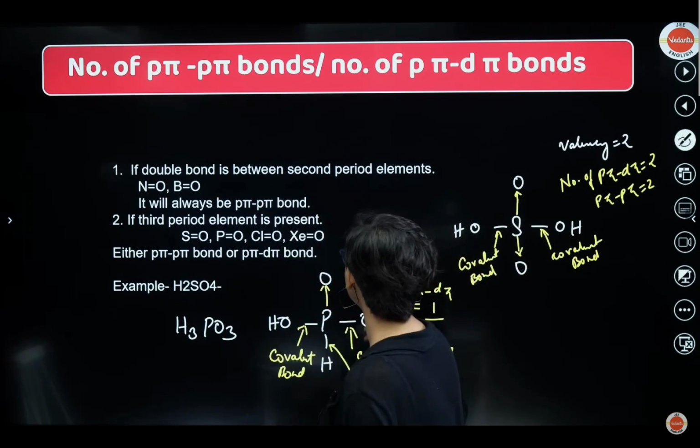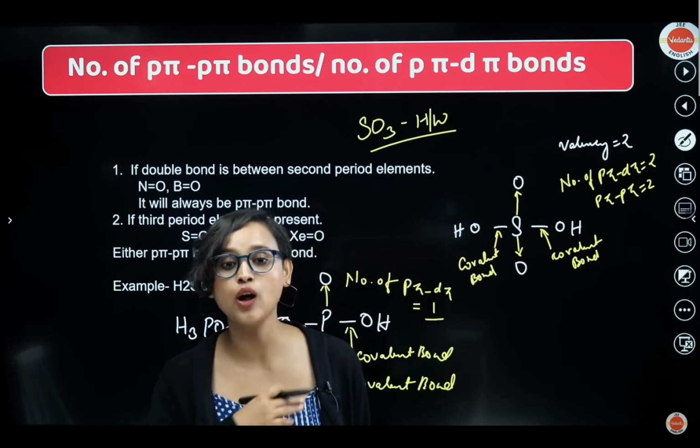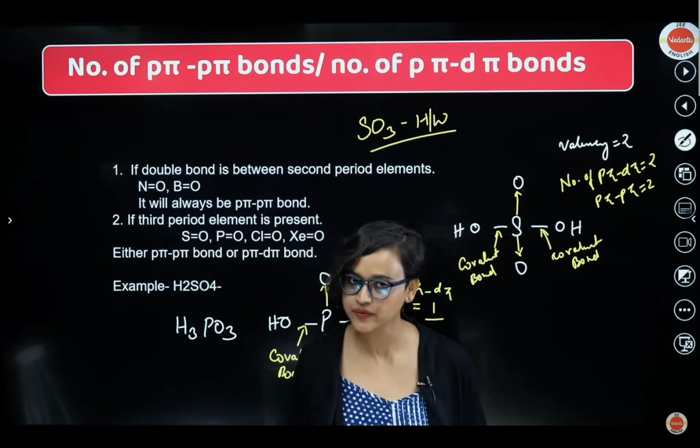Now you can take a homework and do it on yourself. Take the example of SO3 and do it as a homework. Do it for SO3 and find out how many p pi p pi bonds are there and how many p pi d pi bonds are there. All right. Yes, do it on your own.